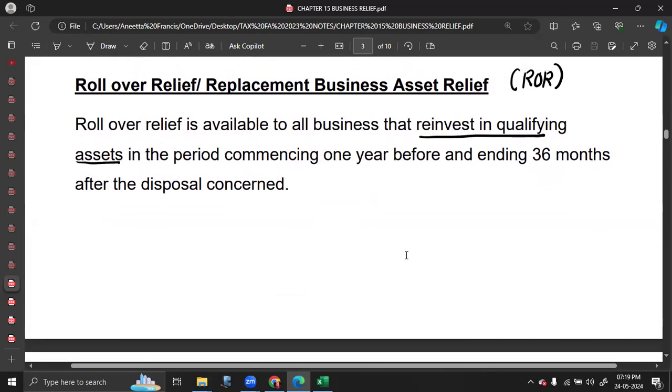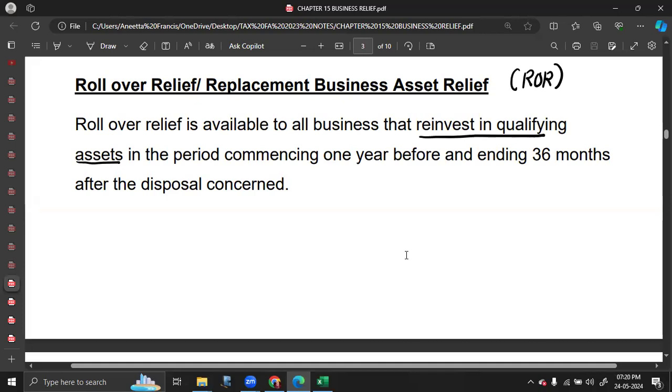Then you have rollover relief. I told you 4 situations for rollover relief, and if you have seen the recorded videos, you are aware that there are 4 situations of rollover relief. First is a case of full reinvestment. So, I sold an asset which is used in the business, and I replace that asset with a new asset which is used in a business, and it is a full reinvestment. That means the sale proceeds of the first asset is fully reinvested into the cost of the second asset. You don't have a chargeable gain at the time of disposal. Only when the second asset is disposed, you will have any chargeable gain.